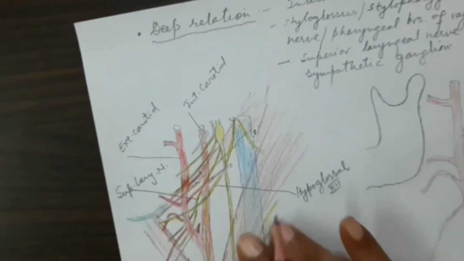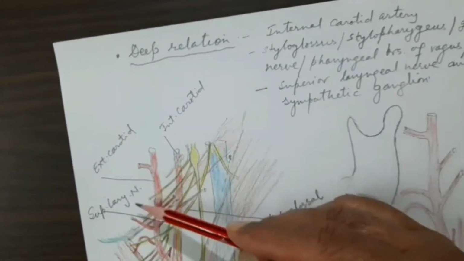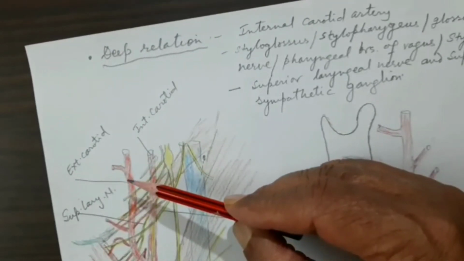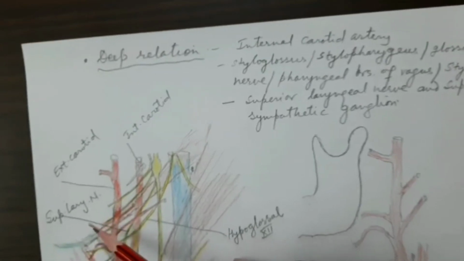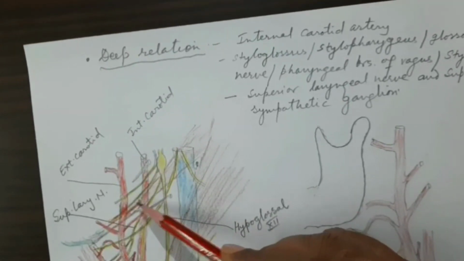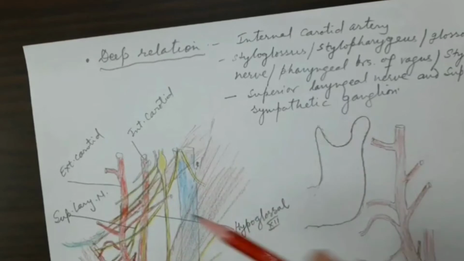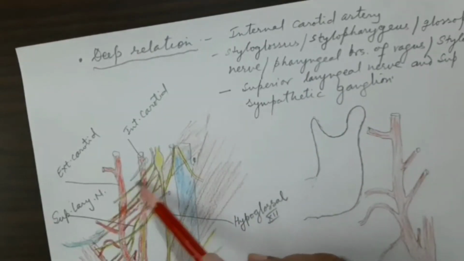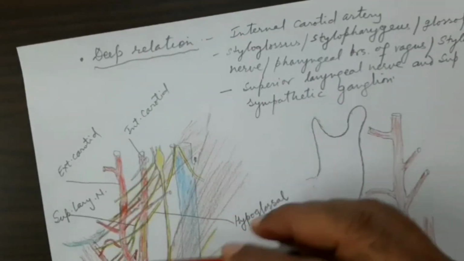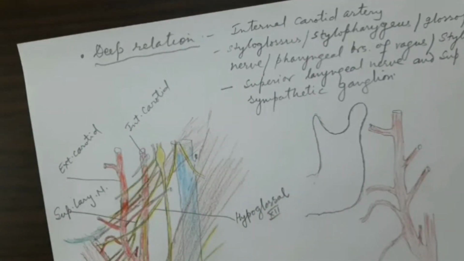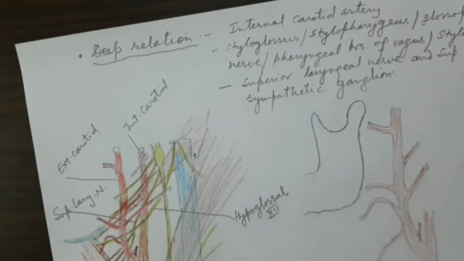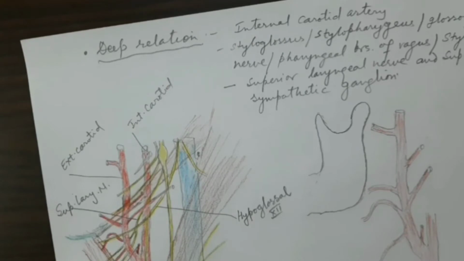Let us come to the deep relation in this area, that means above the carotid triangle. What are the deep relations? The deep relation in this area is the internal carotid artery itself. Though in the diagram it is spread up and you are seeing that it is away, in the anatomical position it will lie deep to the external carotid. So the internal carotid artery is deep to the external carotid artery. So it is its deeper relation.